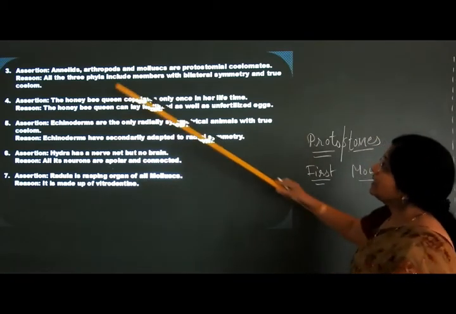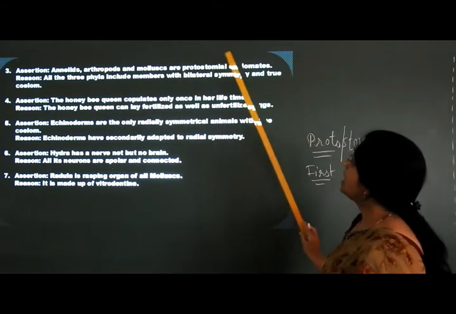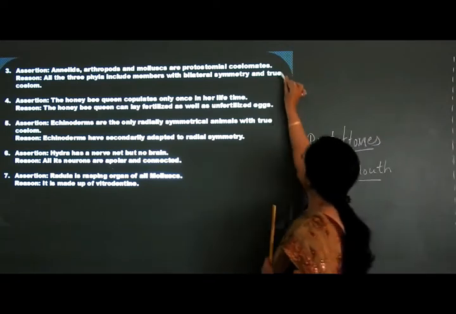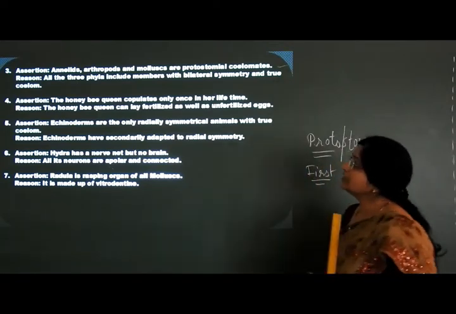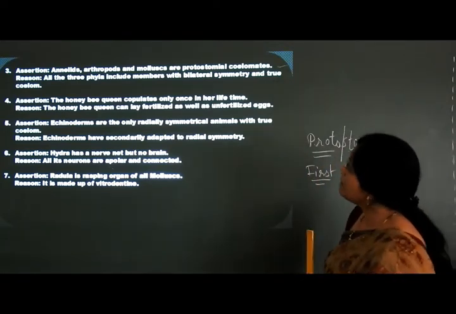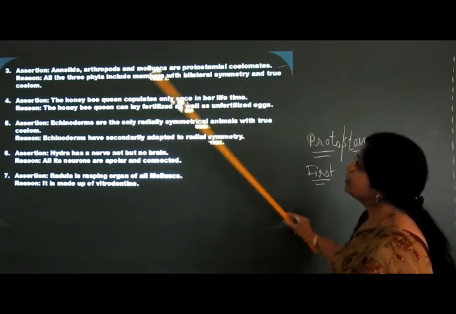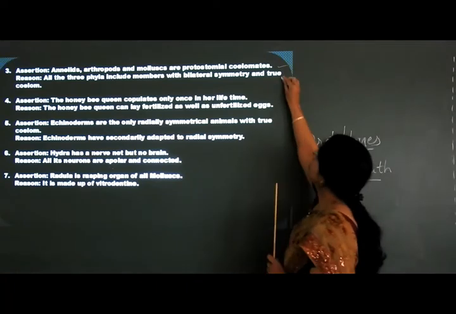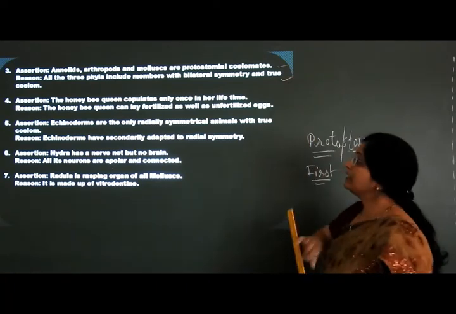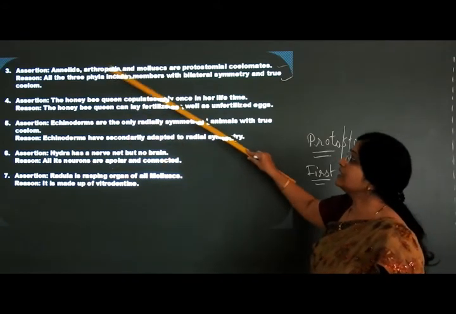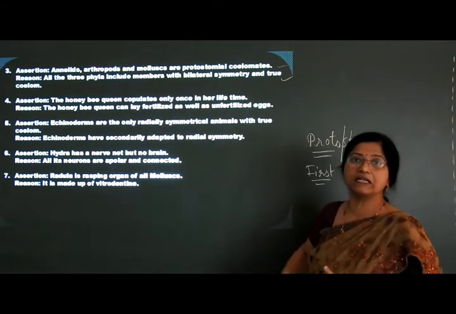So Annelida, Arthropoda and Mollusca are protostomial coelomates. That is a true statement. All the 3 phyla include members with mainly bilateral symmetry and the true coelom. This is also a true statement, but it is not a correct reason for the first statement given.